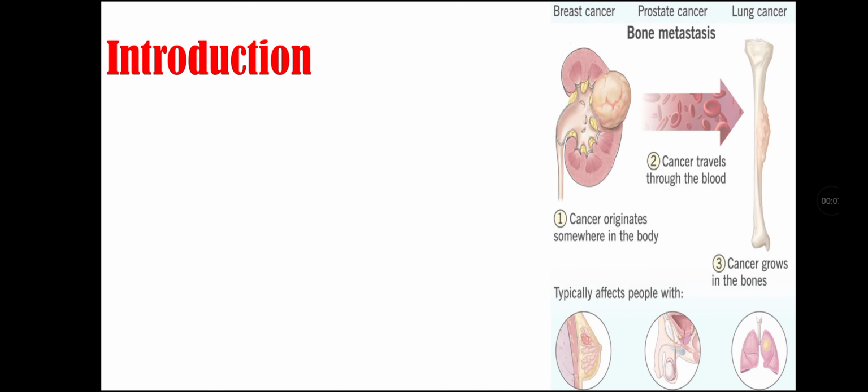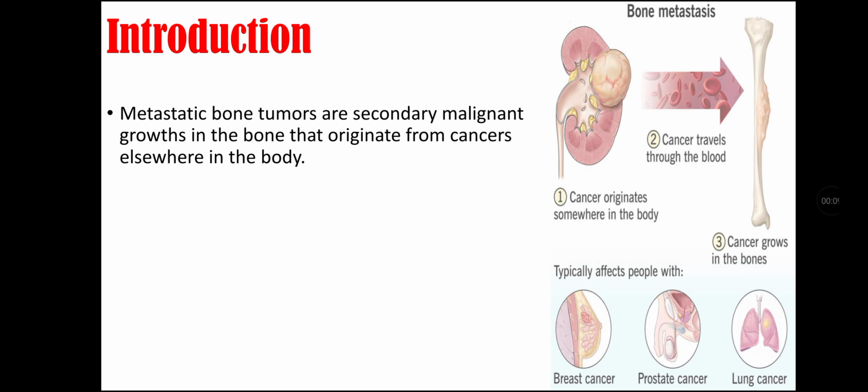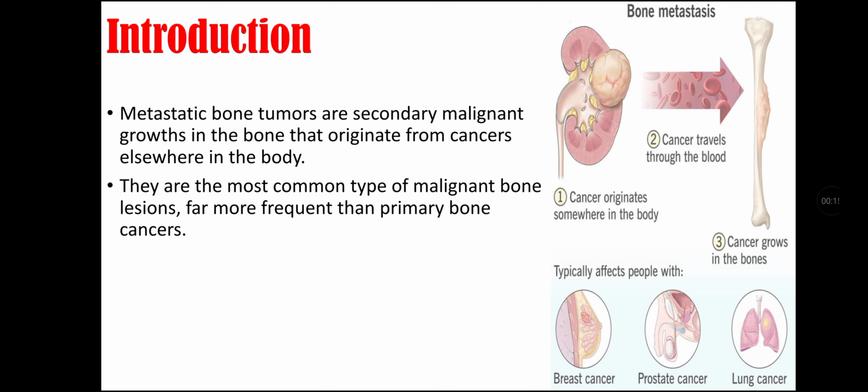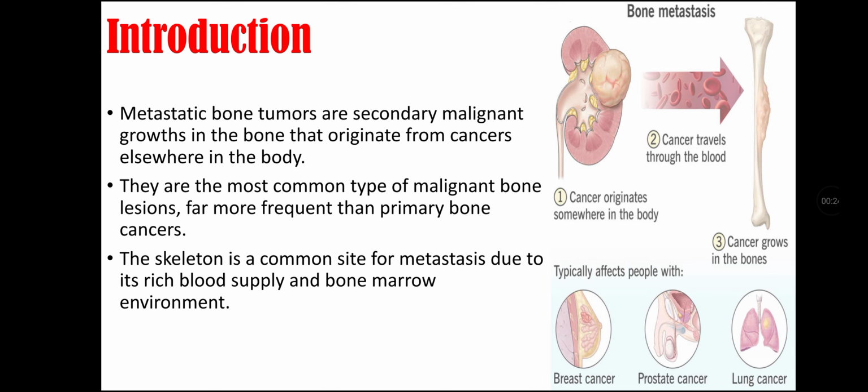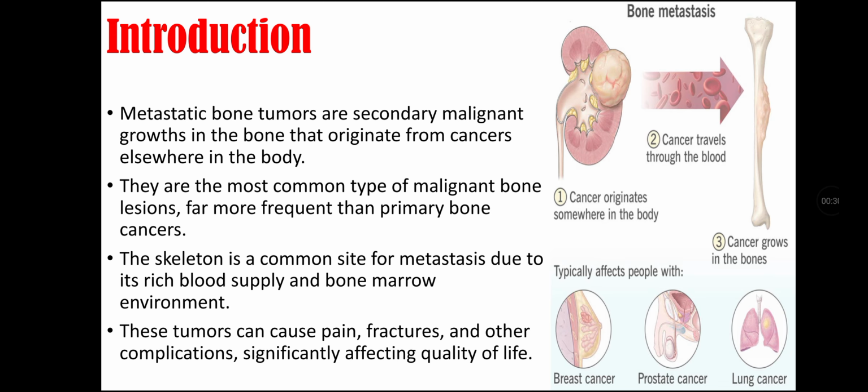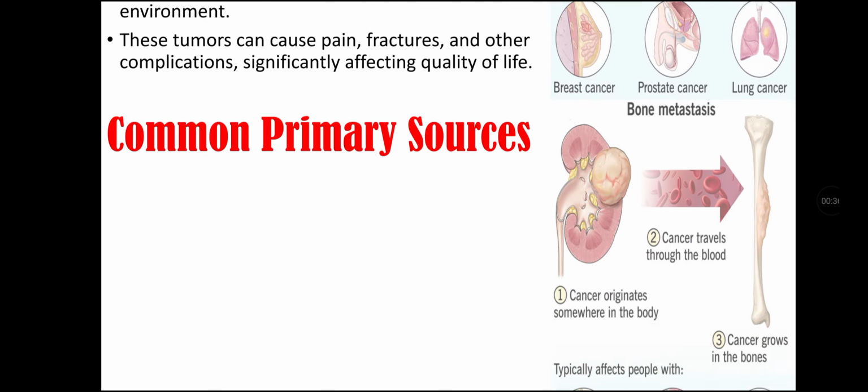So let's start our topic with introduction. Metastatic bone tumors are secondary malignant growths in the body that originate from cancer elsewhere in the body. They are the most common type of malignant bone lesion, far more frequent than primary bone cancer. The skeleton is a common site for metastasis due to its rich blood supply and bone marrow environment. These tumors can cause pain, fracture, and other complications significantly affecting quality of life.